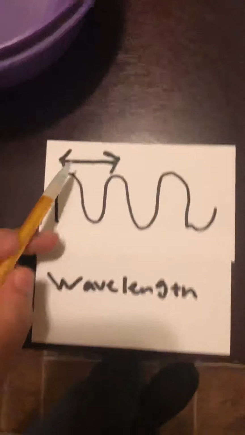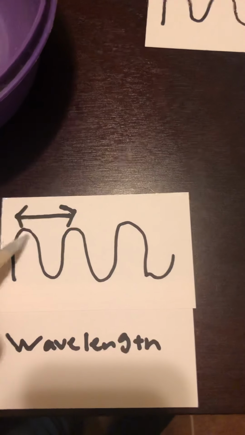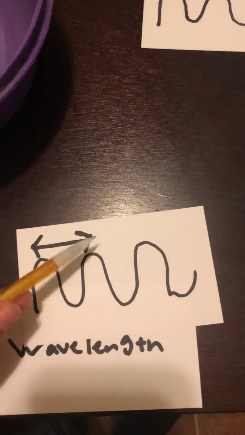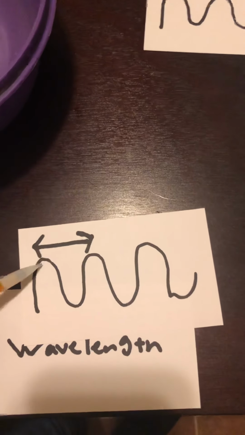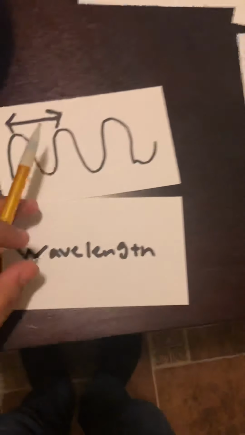The wavelength is how much the length is from one wave to another, from crest to crest. Each wave is different. That's the wavelength.